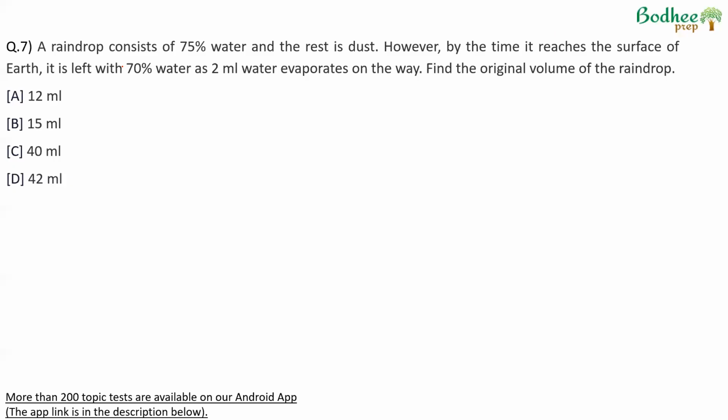A raindrop consists of 75% water and rest dust. However, by the time it reaches the surface of the earth, it is left with 70% water as 2 ml water evaporates. So initially the raindrop, assuming this is the raindrop, has 75% water, 25% dust. Suppose the volume of this raindrop is X. By the time it hits the ground, it has become smaller because some water has evaporated. 2 ml water is evaporated. So now suppose the volume left is X minus 2 ml because 2 ml water goes away during the journey.